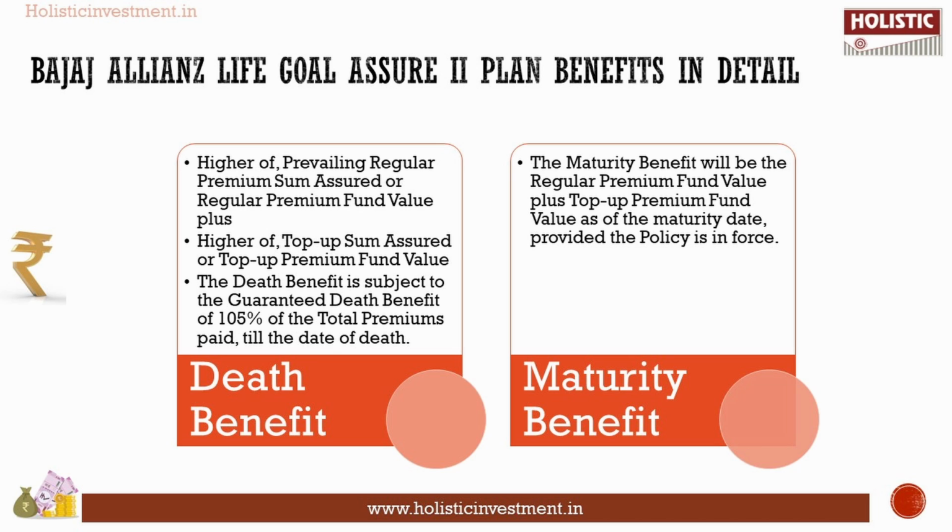It could be the higher of the prevailing regular premium sum assured or regular premium fund value, or the top up sum assured or top up premium fund value, or even the guaranteed death benefit of 105% of the total premiums paid till the date of death. Out of these 3 options, whichever is higher in value at the time of death of the life insured will be given as the death benefit to the nominee.